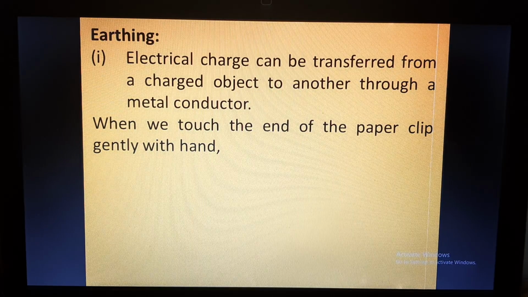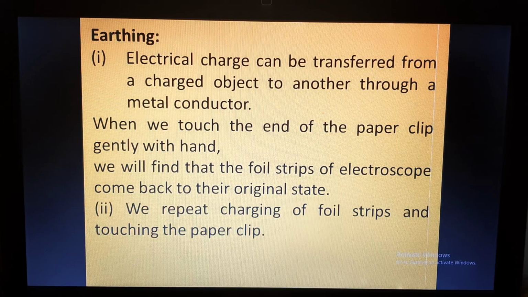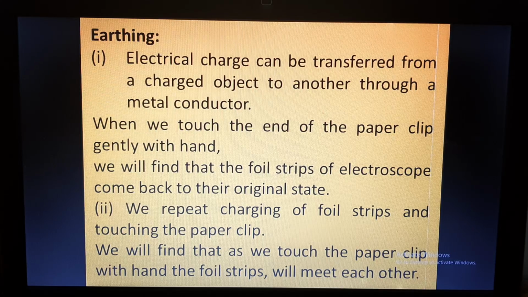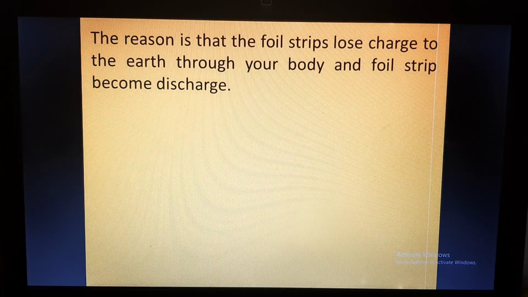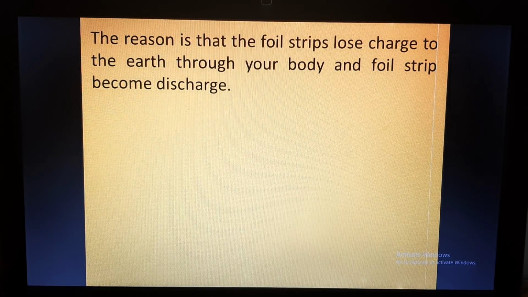If we touch the end of the paper clip gently with the hand, what will happen? The charge will pass through us, and hence the foil strips of the electroscope will come back to their original state. When we repeat charging the foil strips and touch the paper clip with the hand, what will we observe? They will meet each other, right? Why are they meeting? Because the foil strips lose charge to the earth through your body, and the foil strips become discharged.